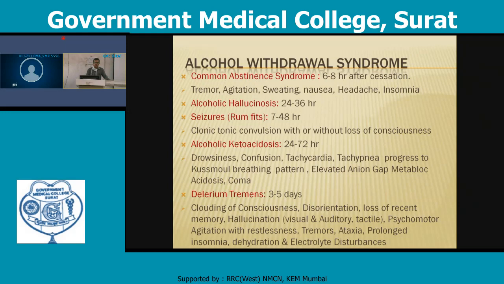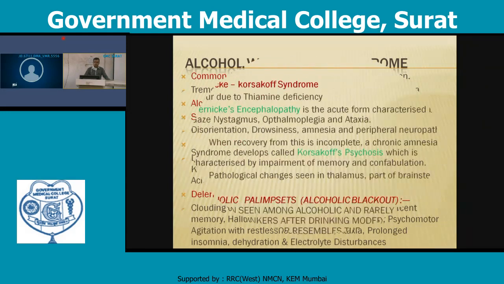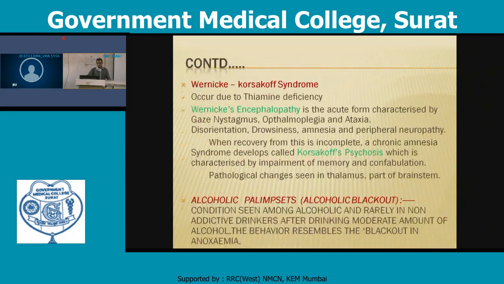Wernicke-Korsakoff syndrome mostly occurs because the person is not taking proper nutrition, causing a vitamin deficiency known as thiamine deficiency, and this produces Wernicke's encephalopathy. There is nystagmus, ophthalmoplegia, ataxia, disorientation, drowsiness, amnesia, and peripheral neuropathy. If the person does not recover at this stage, the next stage follows.